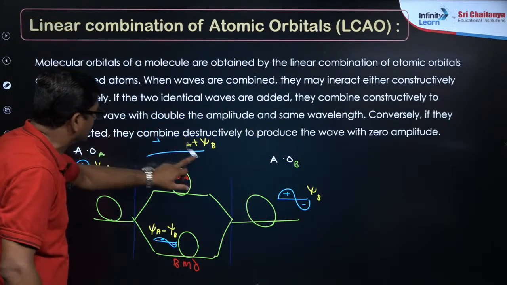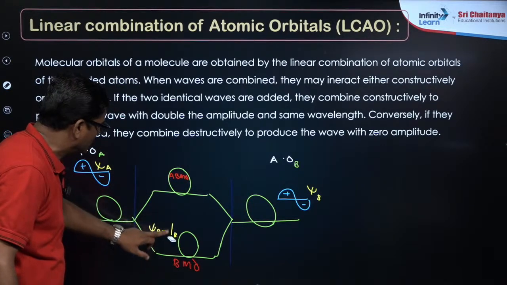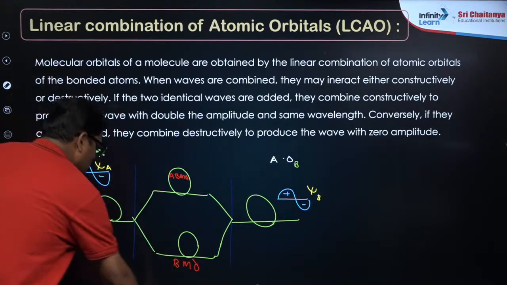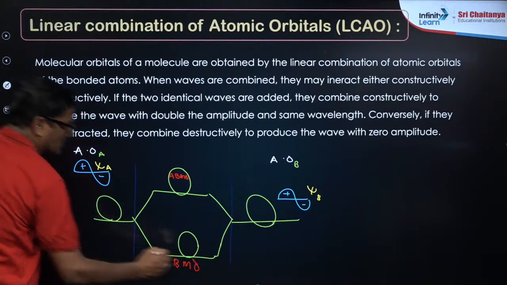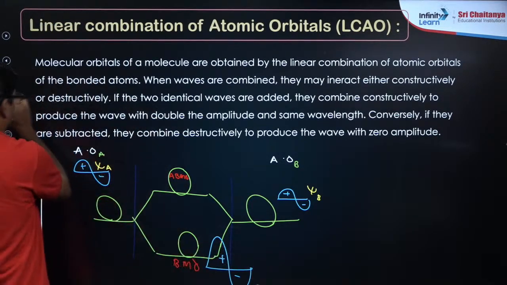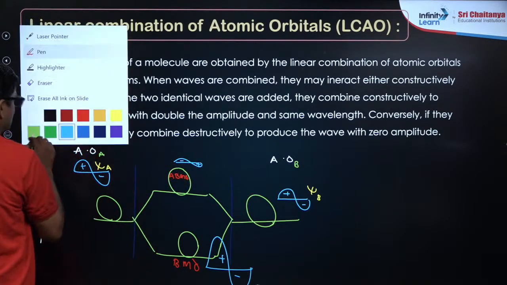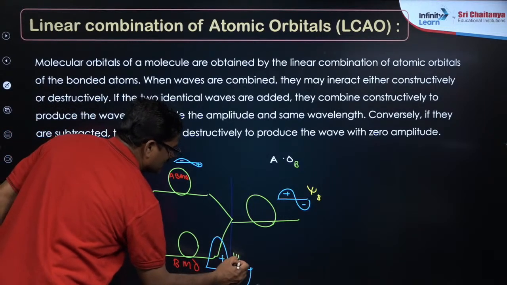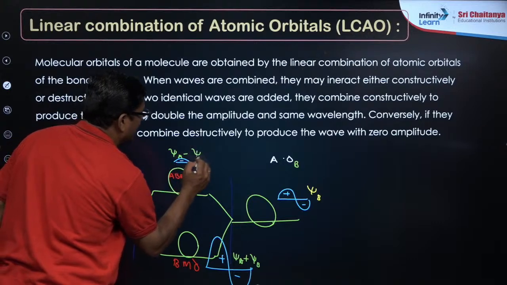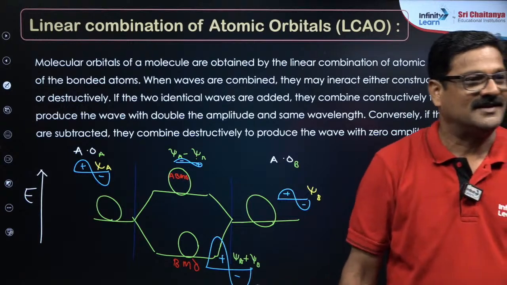Okay, here I just want to give a small correction, my dear students. Look here. This forms addition, this forms subtraction, you can see here. So this forms addition, and when more electron cloud is there, this is psi A plus psi B, and this is psi A minus psi B. So addition gives us the bonding molecular orbital.